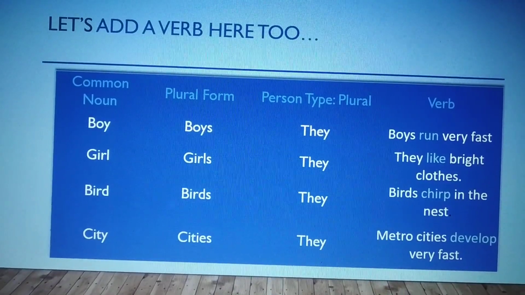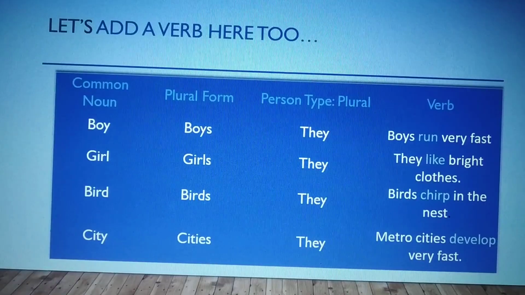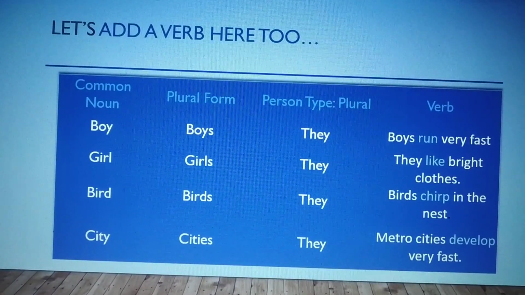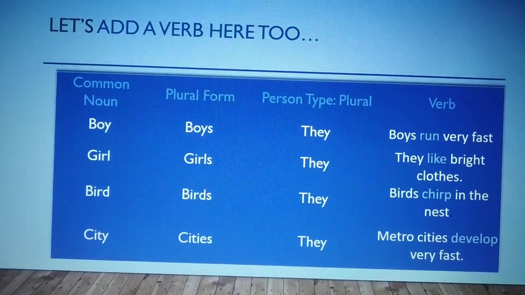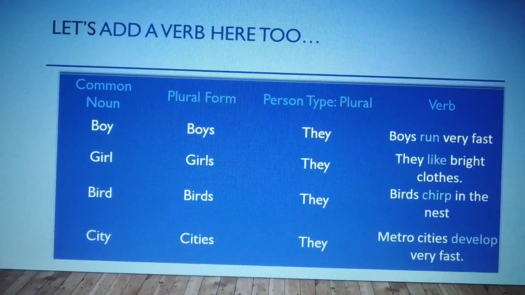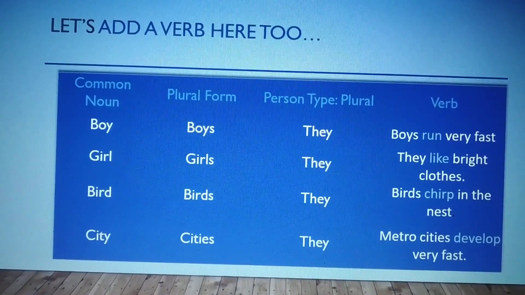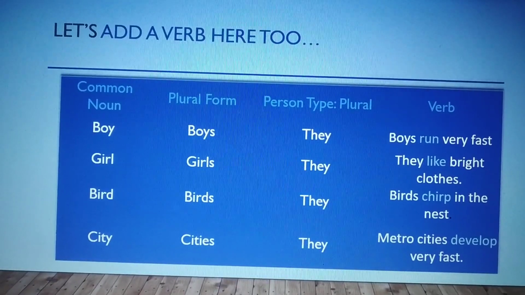Girls, they like bright clothes. So, we didn't add s here because it is plural form of a common noun. And then birds chirp in the nest. And then cities. Metro cities develop very fast.